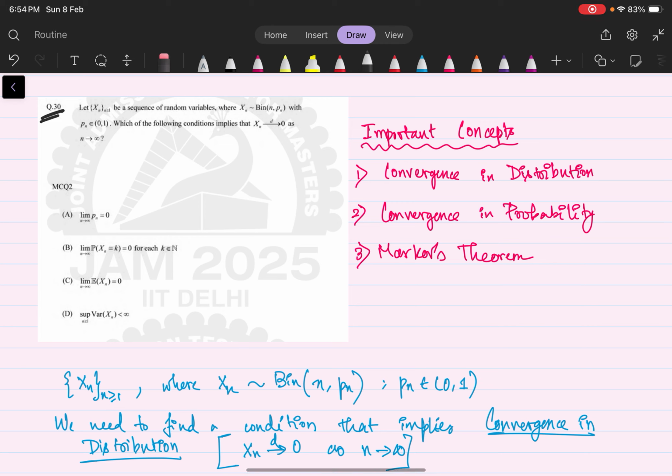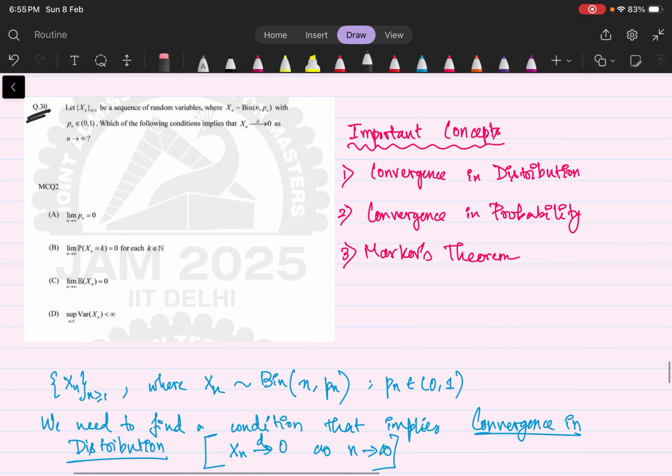Before proceeding, you can pause the video for some seconds and go through the question. Next, we'll discuss the solution. In the very beginning we'll discuss the important concepts that will be required for solving this problem. Those are convergence in distribution, convergence in probability, and Markov's theorem.